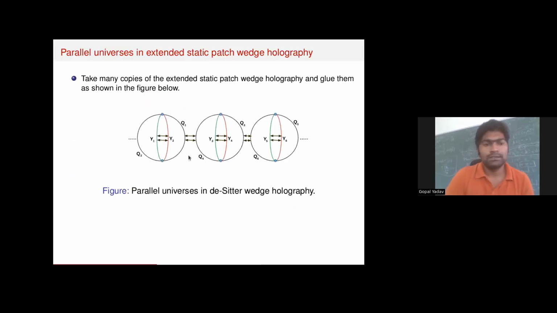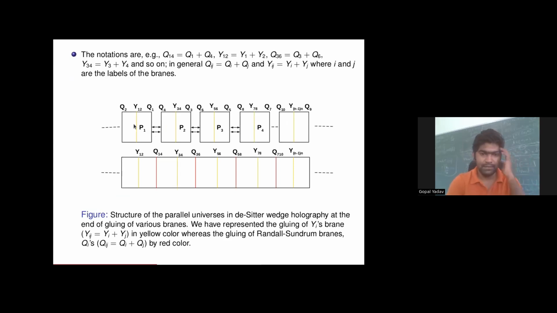Now to discuss parallel universes in extended static patch holography, we take multiple copies of the wedge holography. This is one copy of wedge holography, this is another copy, and so on. To discuss this construction, I will replace a sphere by a rectangle for simplicity. So P1 is the building block of this setup. Here we have two RS planes Q1 and Q2. Here we have Q3 and Q4, because there is Einstein gravity with positive cosmological constant on these planes.